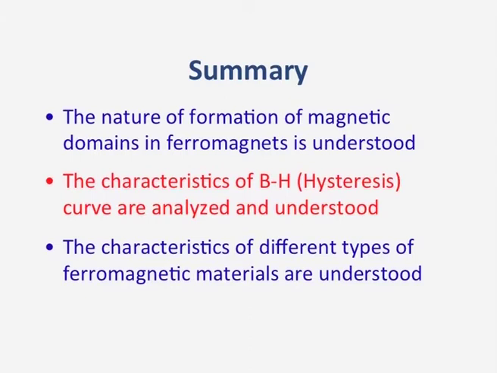Now we come to the summary. So far in this lecture, we have understood the nature of how magnetic domains are formed, and the BH curve, the hysteresis curve, is also analyzed and understood.